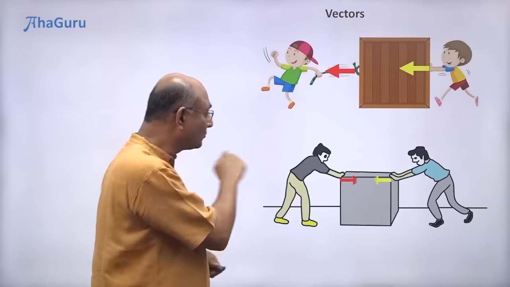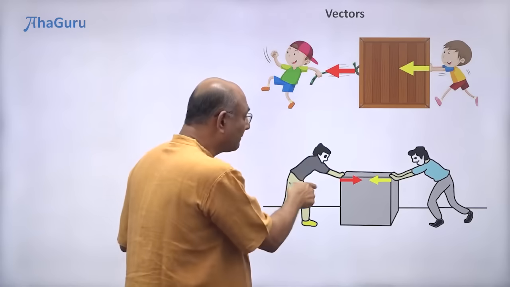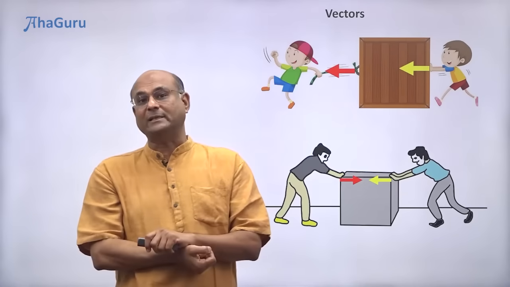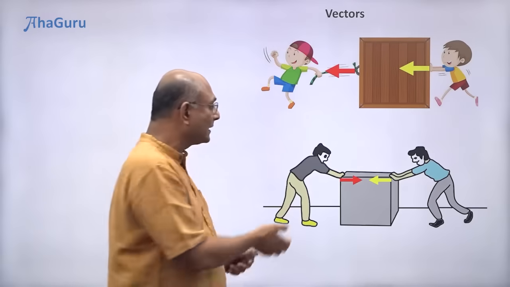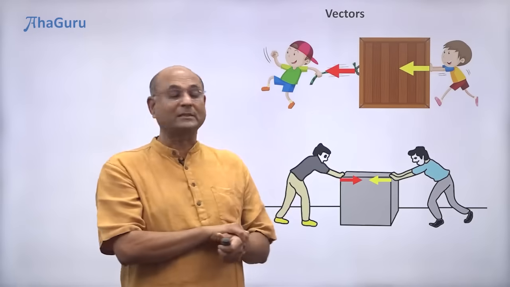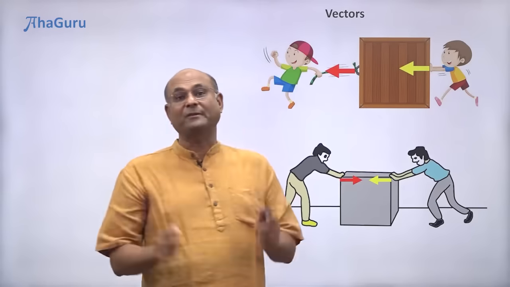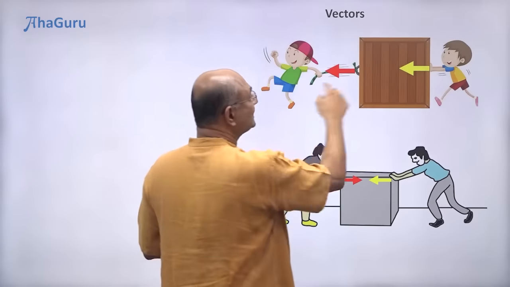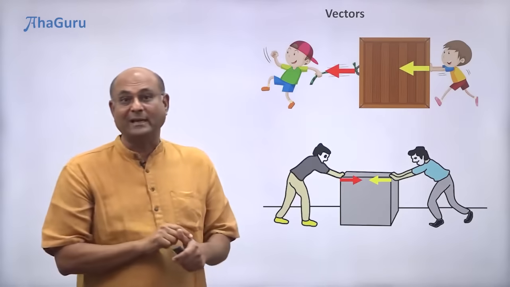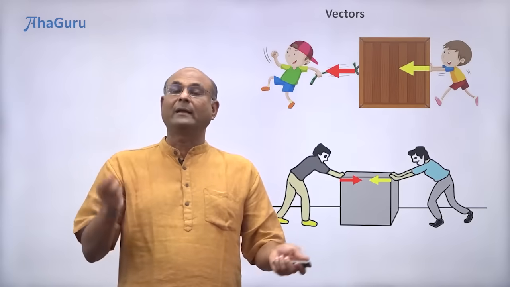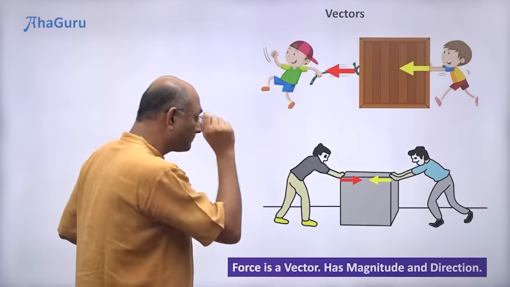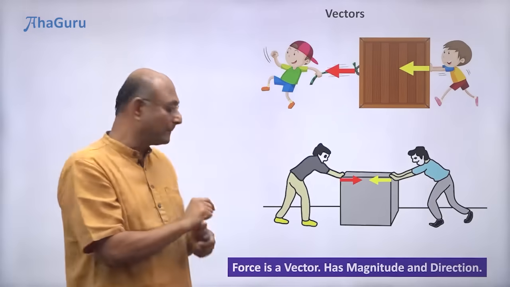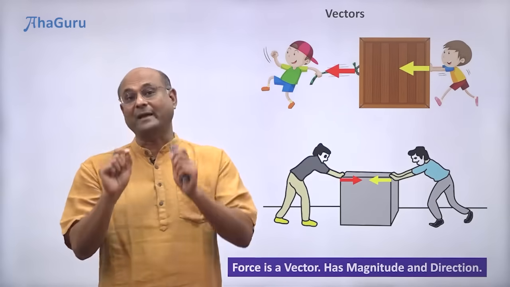But now look at these two men. They are pushing the box in opposite direction. So if these forces were equal and the box was already at rest, the box will continue to remain at rest. Why? Because these forces will cancel. Whether the forces add up or they cancel, what does it depend on? It depends on the direction of the force. So force has both a magnitude and a direction. We say force is a vector.